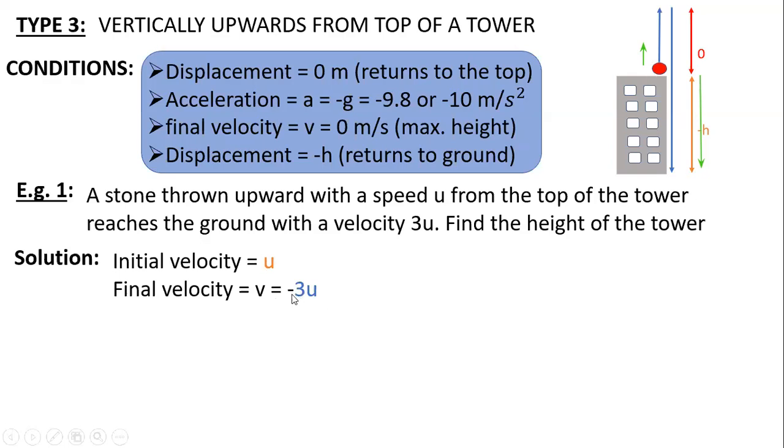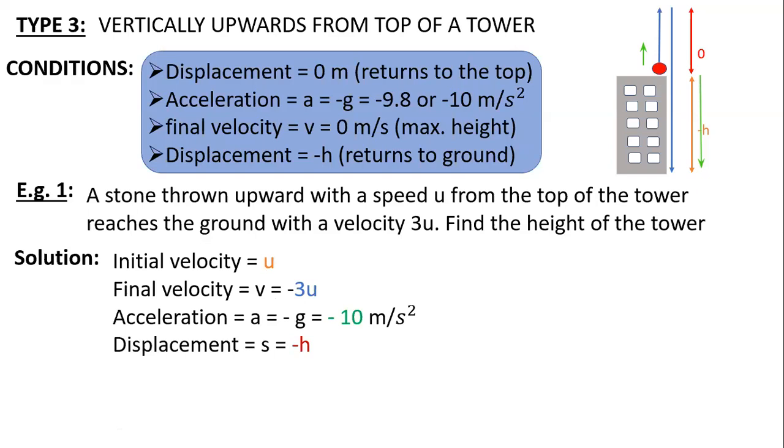Opposite direction means minus. When you talk about the acceleration, that will be minus g, because that is with respect to your initial throw. Initially, when you throw upwards, the acceleration was minus g. And the displacement s is minus h, because the height h will be covered in the opposite direction with respect to your initial throw.